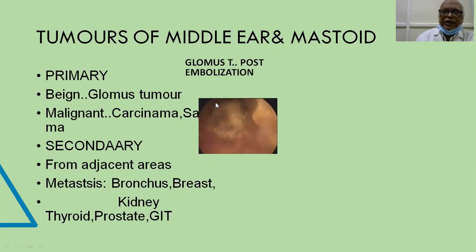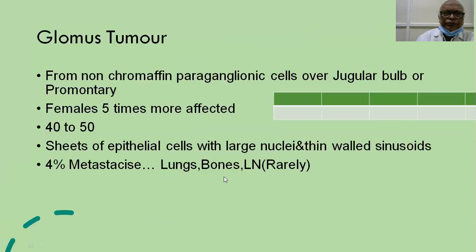So this picture is a picture of a glomus tumor. You can see the tumor. Of course, it is post-embolization. We'll talk about it. So what is a glomus tumor? Glomus tumor is a tumor arising from non-chromaffin paraganglion cells over the jugular bulb or promontory.